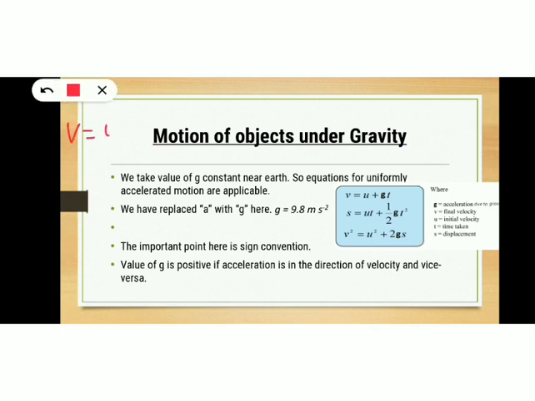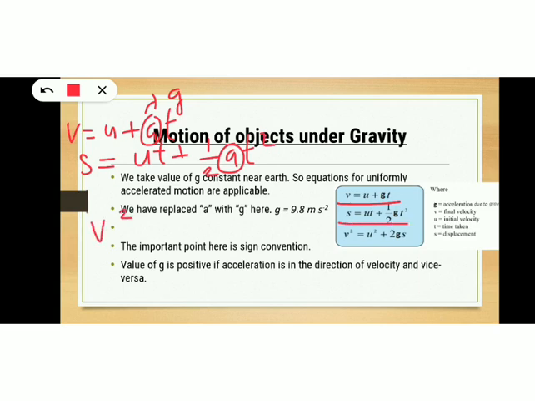First is v is equal to u plus at. Here, instead of a, you must substitute g, because it is a free fall. So the equation will become v is equal to u plus gt. The second equation of motion is s is equal to ut plus half at square. Here also a is replaced by g, so it becomes ut plus half gt square. The third equation of motion is v square equal to u square plus 2as. Here a is replaced by g, so the equation becomes v square equal to u square plus 2gs.